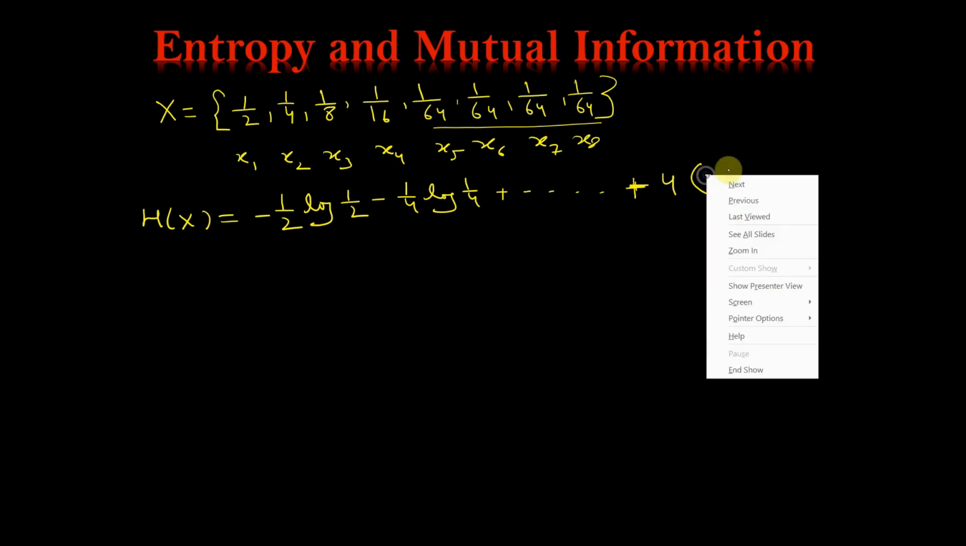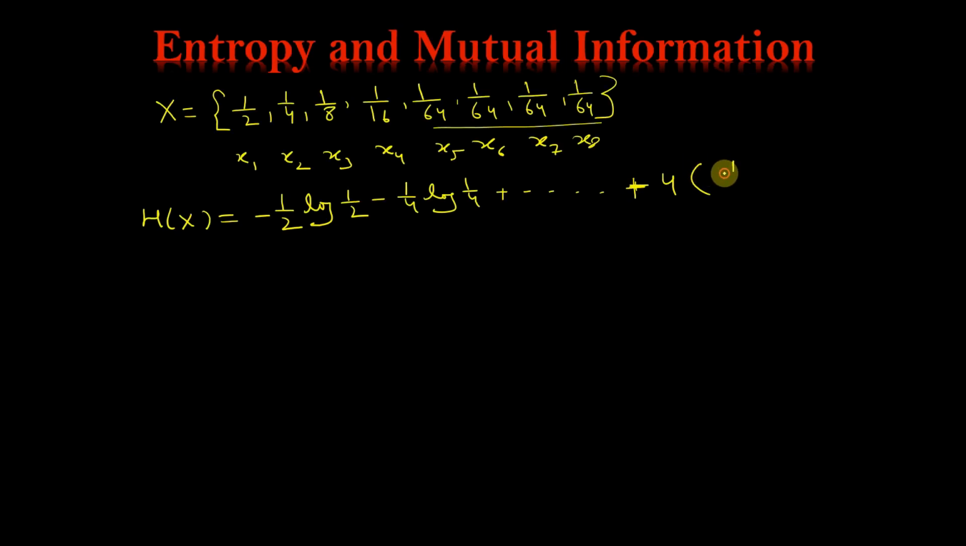So 1 by 64 log 1 by 64. If you put the different values and solve it, you will get H(x) equal to 2. Mind that log base 2 is there. Remember this. This is very easy. Now you will get 2 bits.